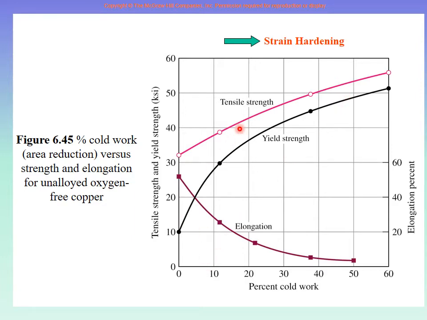Similarly, the tensile strength. In the original material, the tensile strength was about 32 KSI. After 10% cold work, it became about 38 KSI. After 20% cold work, it became about 42, 43 KSI, right? And we are showing here that the maximum amount of cold work we could do was 60%. This is already huge. We don't do so much change in dimension because the material will start to crack and break, right? 20, 30, 40% cold work is more than enough normally, right?